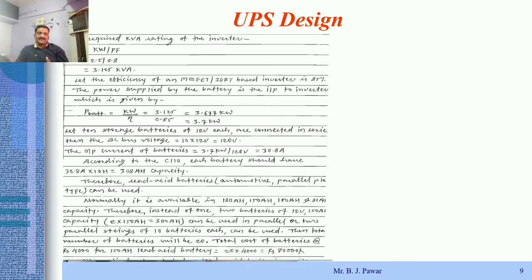That inverter should be rated somewhat more than the actual power requirement of the load, which is 2.5 kilowatt. Why is it so? Because the power factor of the load is 0.8. It is not unity. If it were unity, that means if the load were purely resistive, as per our previous discussion, then the power factor would automatically be 1.